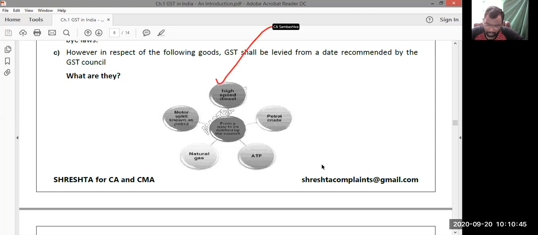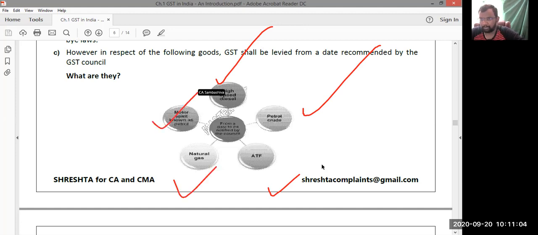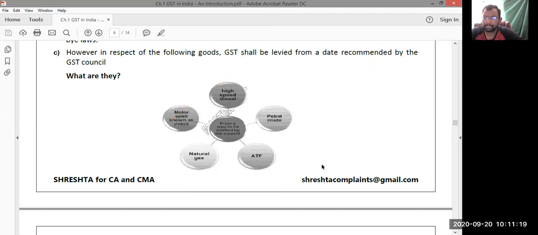High-speed diesel oil, petroleum crude oil, ATF, aviation turbine fuel, which is known as white petrol and is used in aeroplanes, flights. Then natural gas and motor spirit known as petrol. So these five products, high-speed diesel oil, petroleum crude oil, ATF, natural gas and petrol, are not yet covered under GST. Still these five products are taxed under the existing taxation system only.